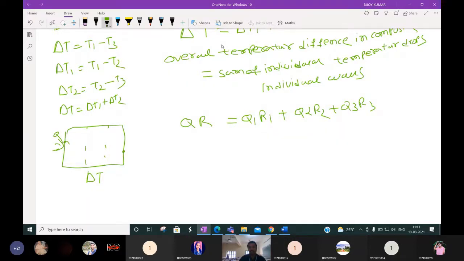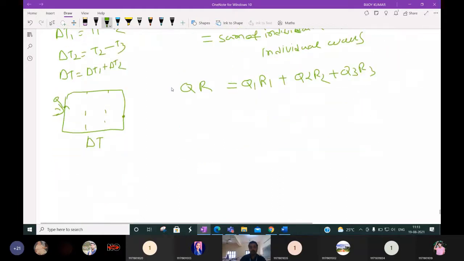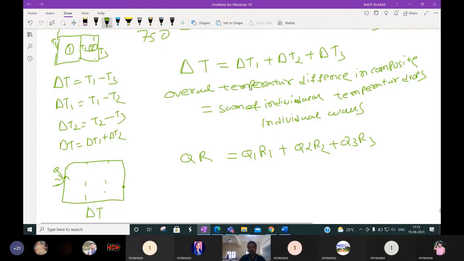Q is equal to delta T, the overall temperature difference, by the overall resistance. So delta T1, the temperature difference here, is nothing but the heat transfer here into the resistance here. It is Q into R1, Q into R2, Q into R3.